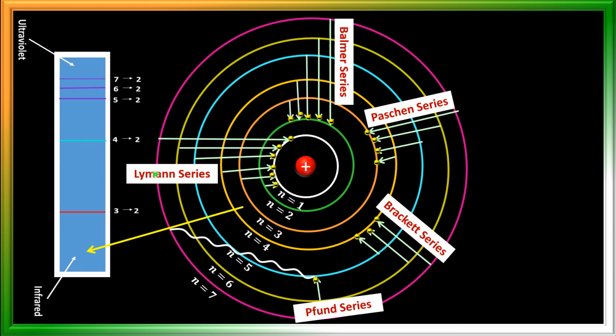So of these 5 series, only one series is in the visible region, that is the Balmer series. And we have seen the spectral lines in line spectra, these colors only. So this is all about spectra and line spectra, band spectra, and continuous spectra. Okay, so thank you.